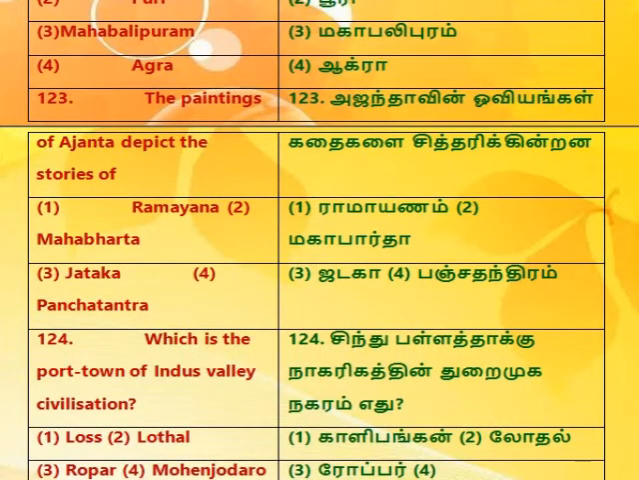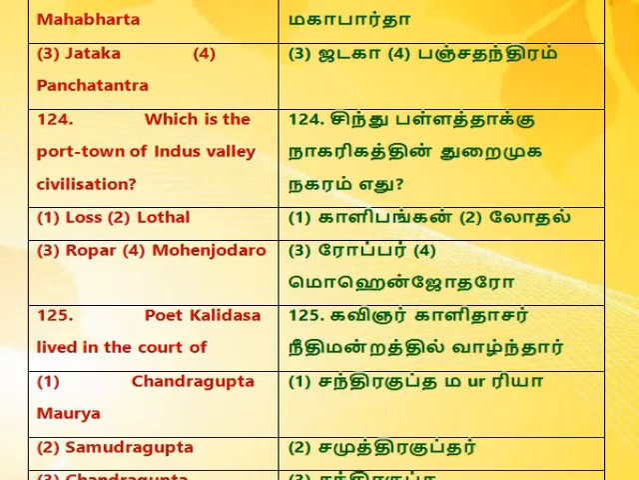123. The paintings of Ajanta depict the stories of 1. Ramayana. 2. Mahabharata. 3. Jataka. 4. Panchatantra. 124. Which is the port town of Indus Valley Civilization? 1. Lothal. 2. Ropar. 3. Mohenjo-daro.